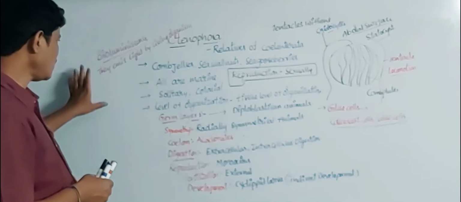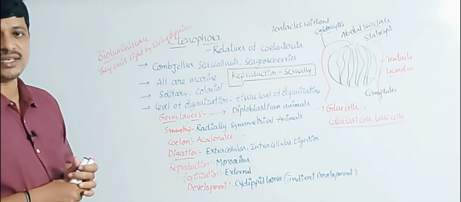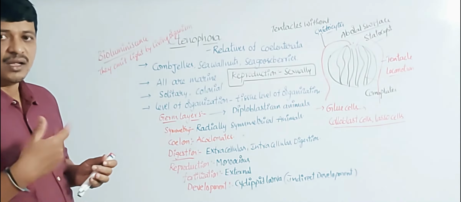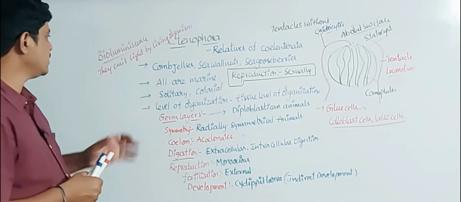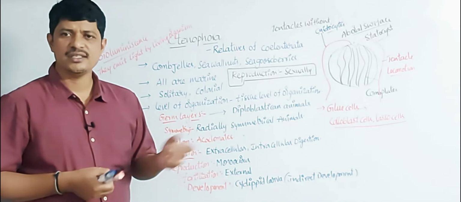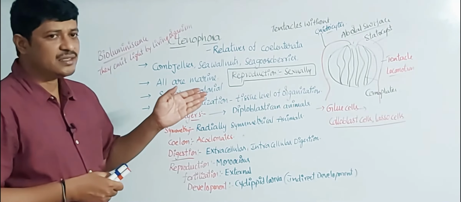Bioluminescence means these organisms emit light by the living organisms. It is one of the important characters in these animals.